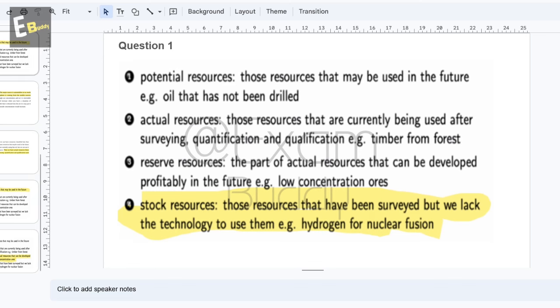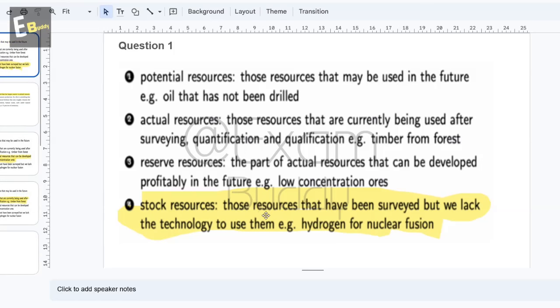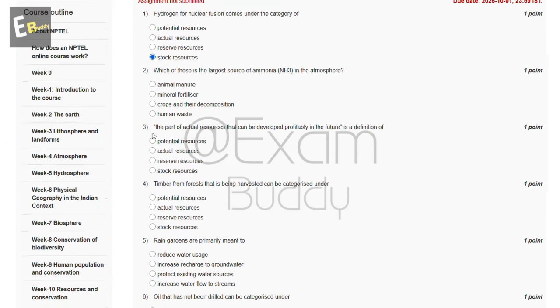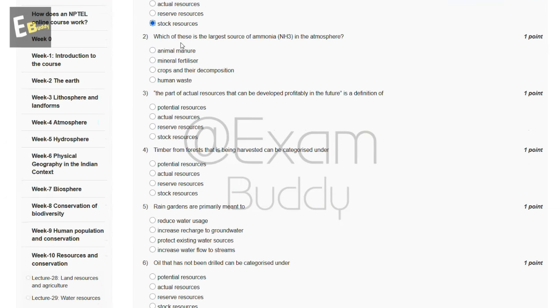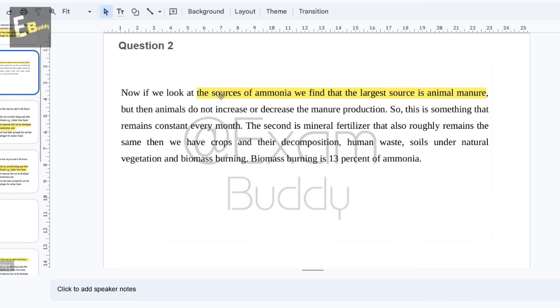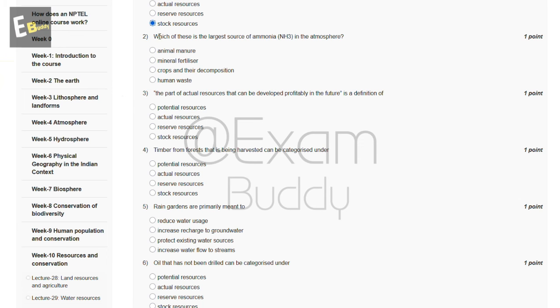So question first, stock resources, those resources that have been surveyed but we lack the technology to use them. Example, hydrogen for nuclear fusion. So the answer of our first question is D, stock resources. Now the second question is which of these is the largest source of ammonia NH3 in the atmosphere? So these are the options, and now let's check the answer of our second question. So question second, the source of ammonia, we find that the largest source is animal manure. So the answer of our second question is A, animal manure.